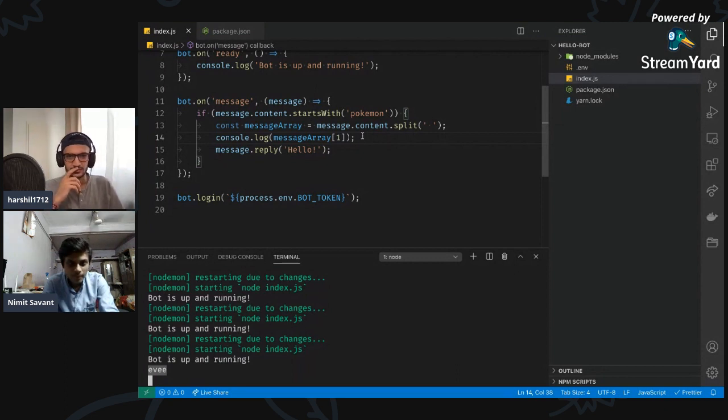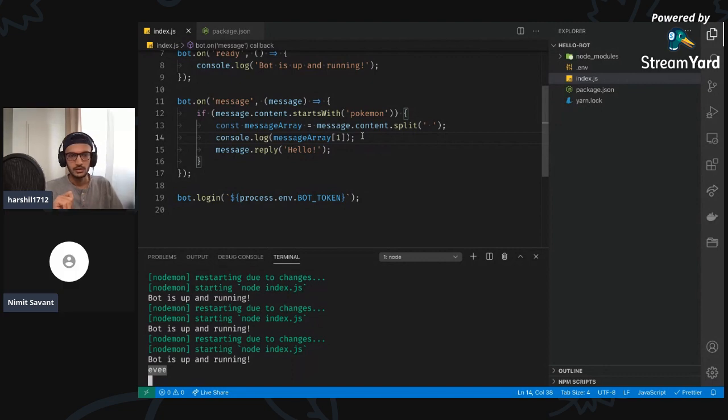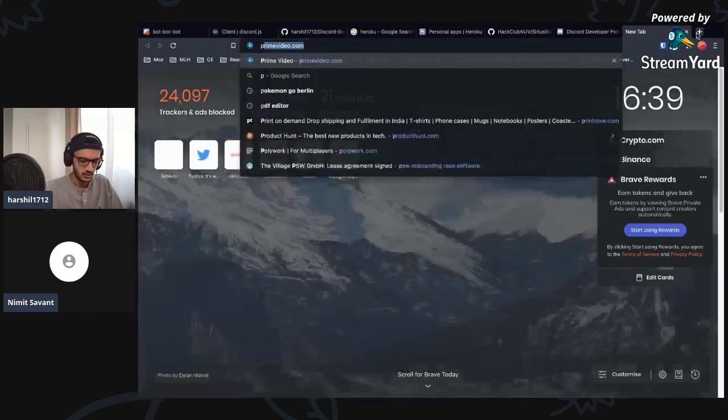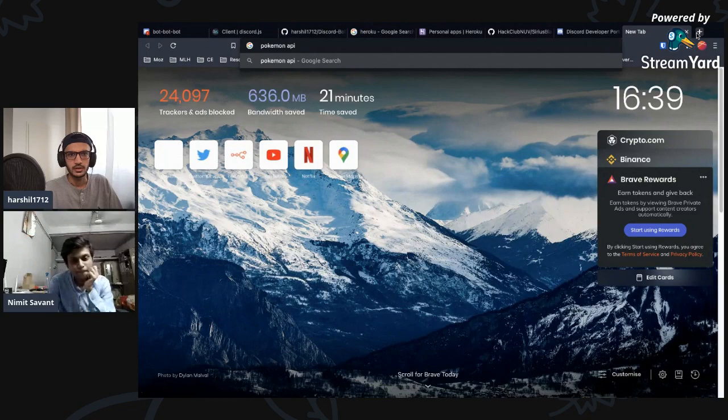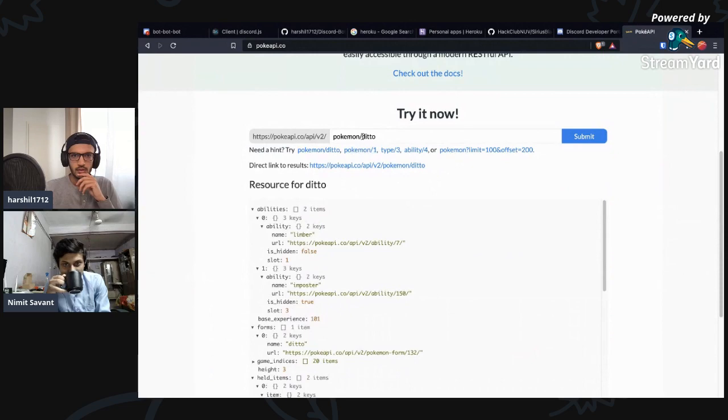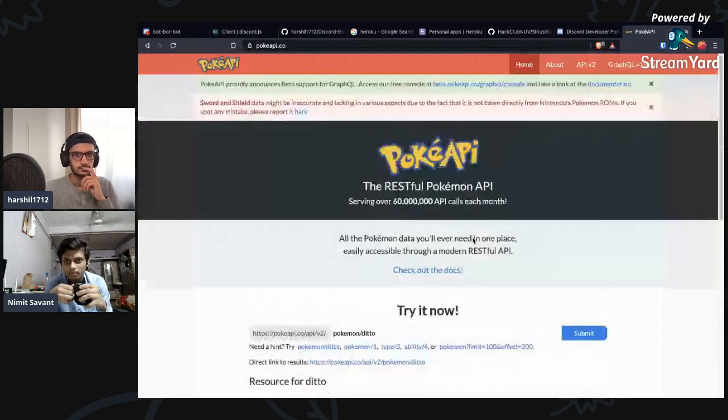Okay, so we want to make an API call now. We can do it in this, right? So it's okay if we run other functions or use other packages in this code snippet? Sure, we can do that. Cool. Just a second. No problem. Okay, I'm going to go and get the Pokemon API. Where is the Pokemon API? Awesome. Is this an unofficial API, or is it officially up there by Pokemon?